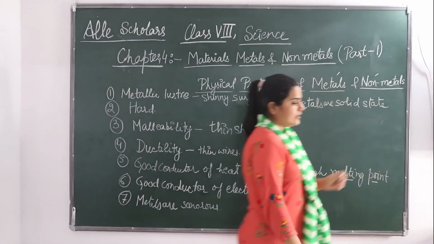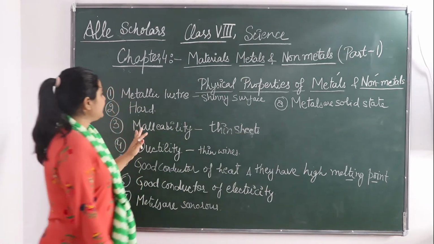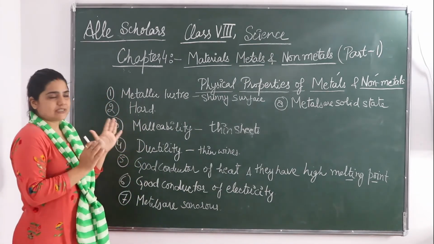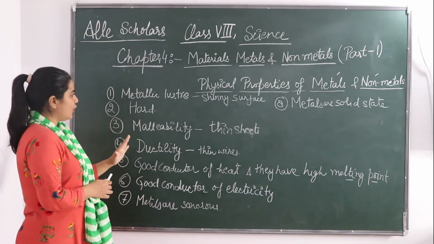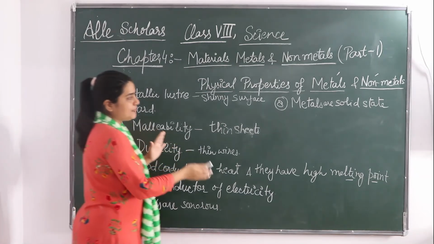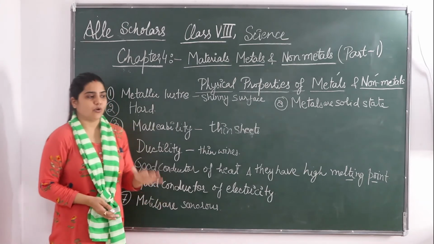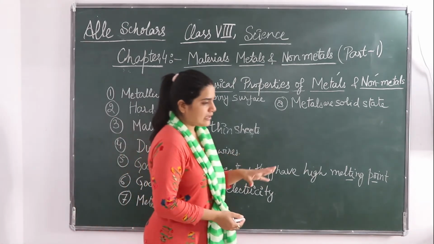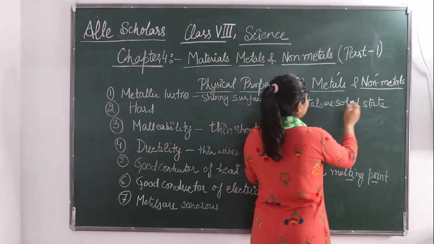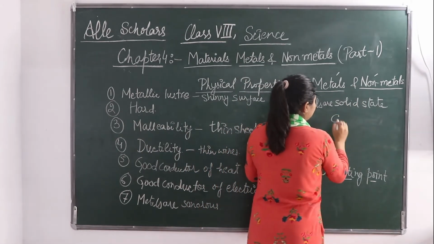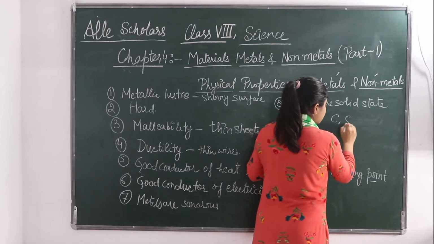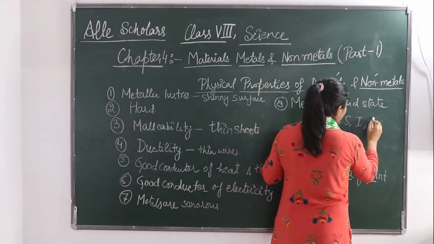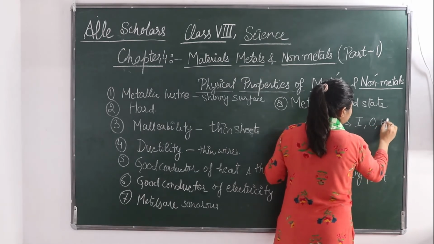So you have seen so many properties of metals. Now accordingly we will be discussing the properties of non-metals so that you can see the difference, how metals and non-metals are differentiated. Some examples of non-metals I will be giving to you: carbon is there, sulfur is there, iodine, oxygen, hydrogen.